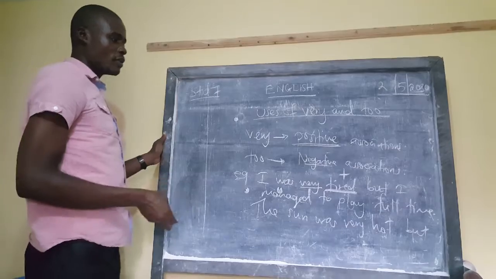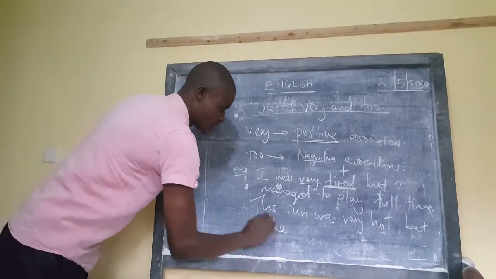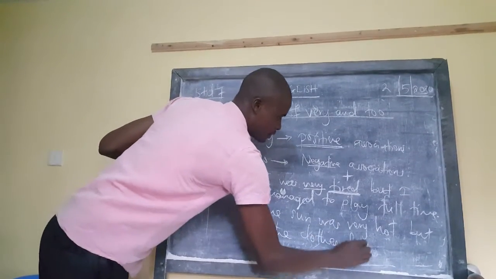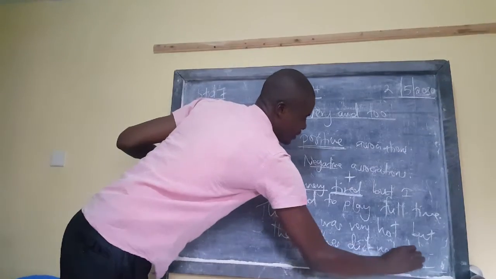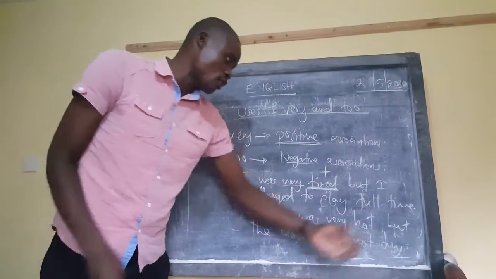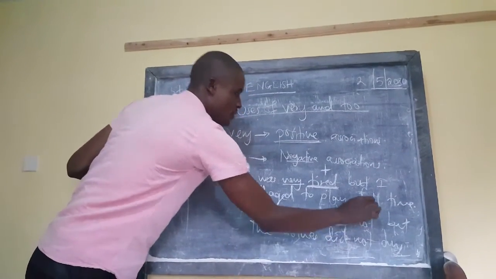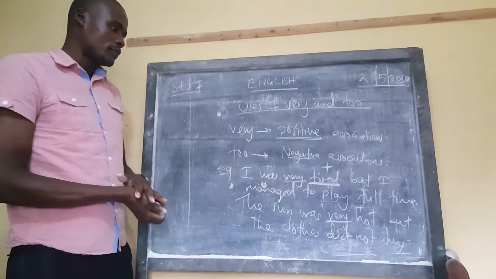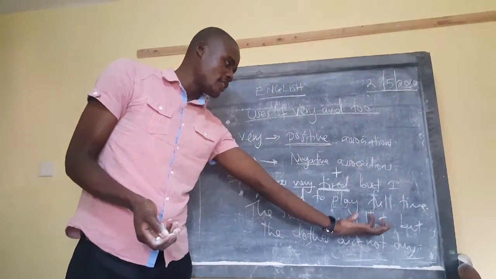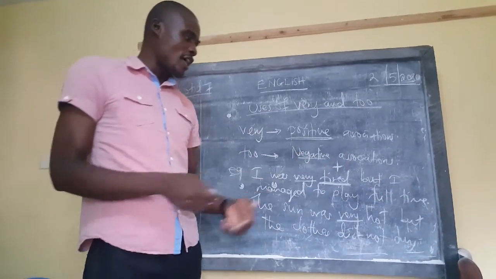The sun was very hot, but the clothes did not dry. So that but there has been used as a conjunction of contrast, but this very here has shown a positive association. We are saying that the sun was very hot, meaning there's nothing negative here. It was very hot, but the clothes did not dry.